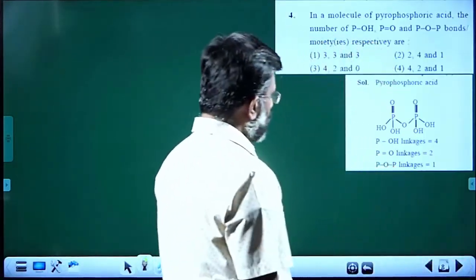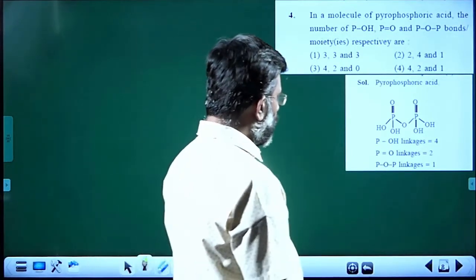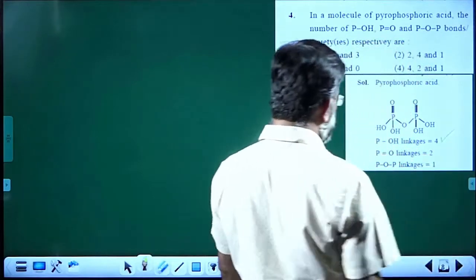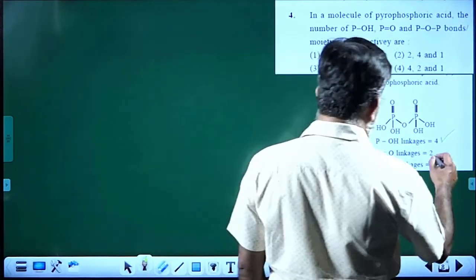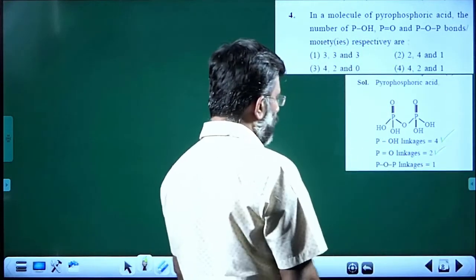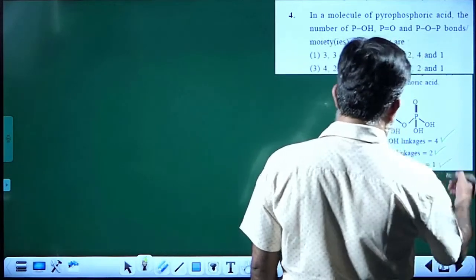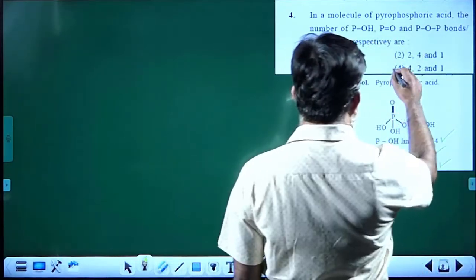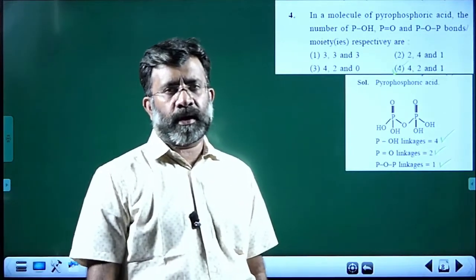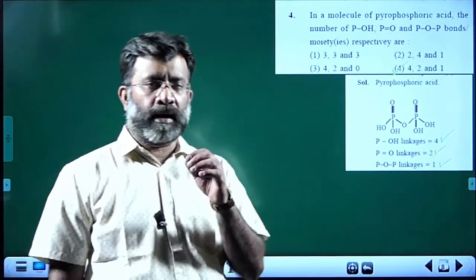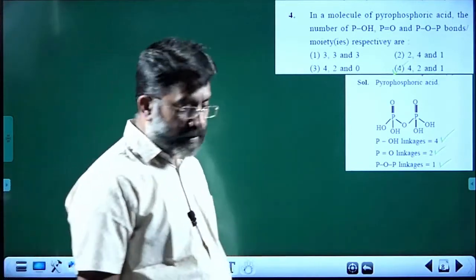And this is the structure of pyrophosphoric acid where you have POH. There are 4 POH, giving tetrabasic character. And there are PO bonds. Each phosphorus will have at least one PO definitely, and there is one POP. 4, 2, 1 is the correct answer. Fourth choice. Similarly, you have to examine the molecular structures of various other oxoacids of phosphorus also. Next question.